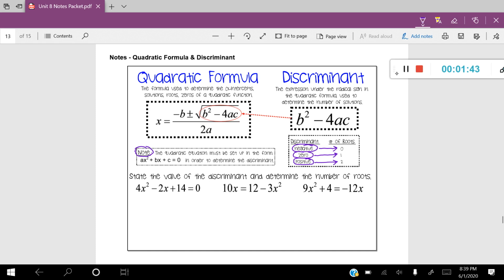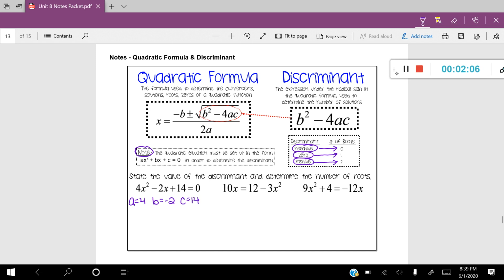So looking at this first example, we need to ask ourselves, is this problem in standard form? And the answer to that is yes. So let's go ahead and determine a, b, and c. A is going to be represented by the coefficient 4, b is going to be represented by -2, and c is going to be represented by our constant, which is 14.